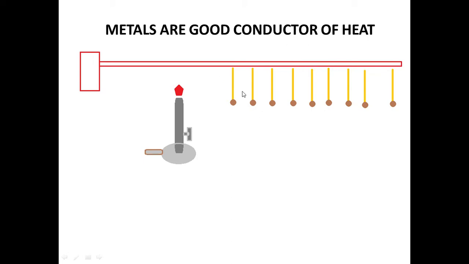Then you have to attach matchsticks on this wire with the help of wax. You have to put wax here so they are easily attached. Now this is your spirit lamp or ordinary lamp. You have to heat this wire from that end and see what happens.